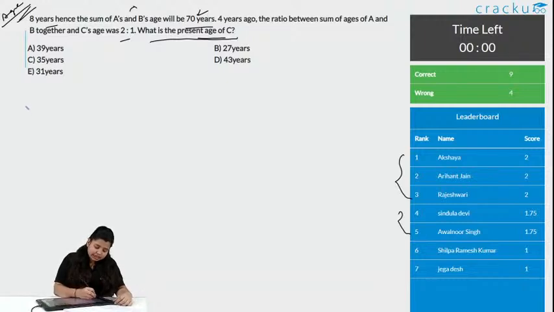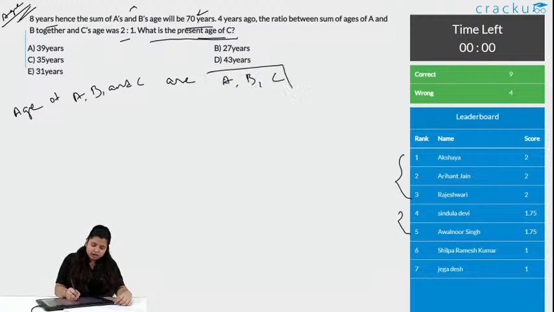First thing, let us say the ages of A, B and C are A, B and C. To avoid confusion, we can take their names only. So, the present age we know, this is the present age.